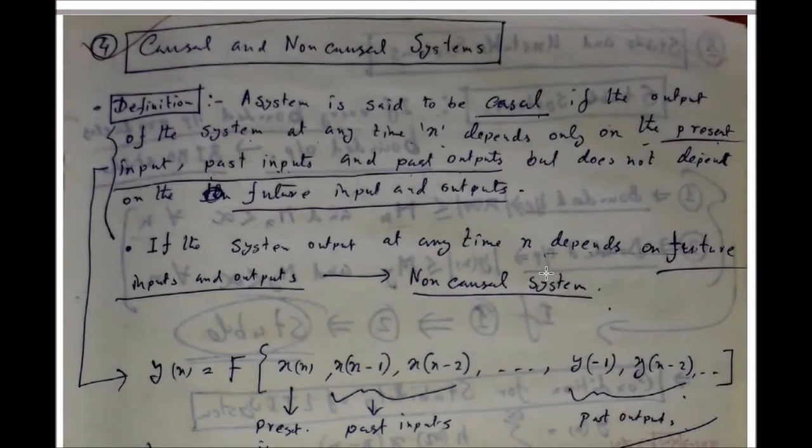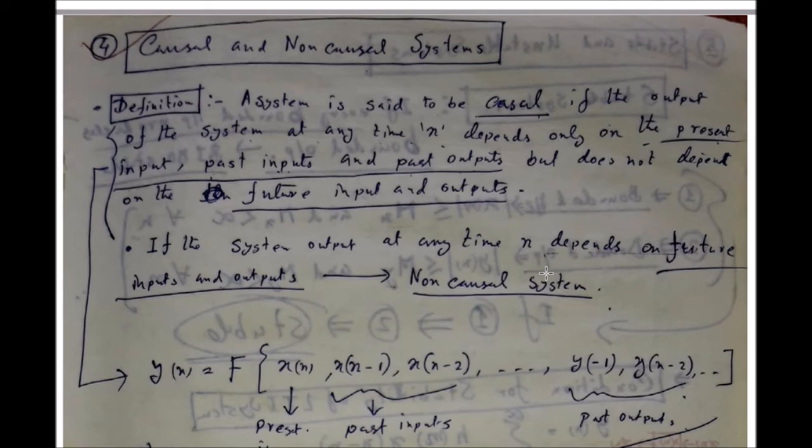Next is the causal and non-causal systems. A system is said to be causal if the output of the system at any instant of time n depends only on the present input, past inputs and past outputs, but does not depend on the future input or outputs. Then it is called a causal system.